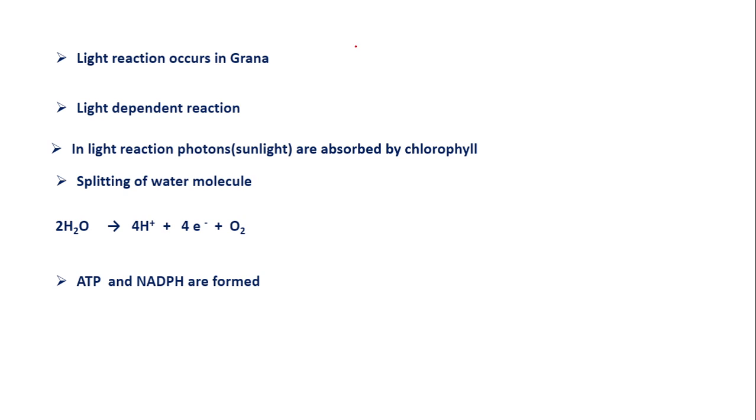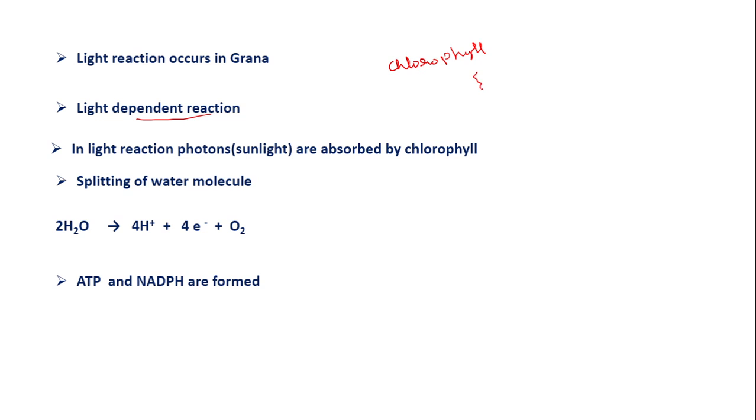Next, what happens in light reaction? Light reaction is also called light dependent reaction. The chloroplast has chlorophyll in it. This chlorophyll becomes the reaction center for the absorption of light.